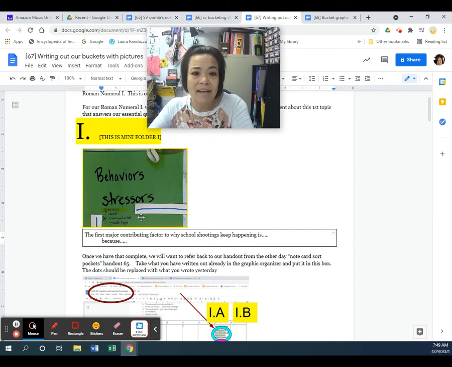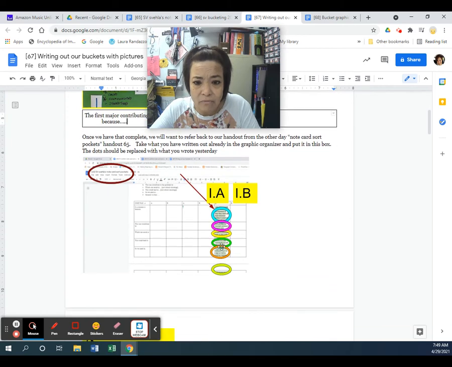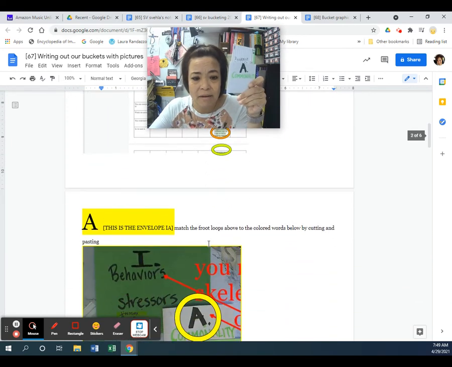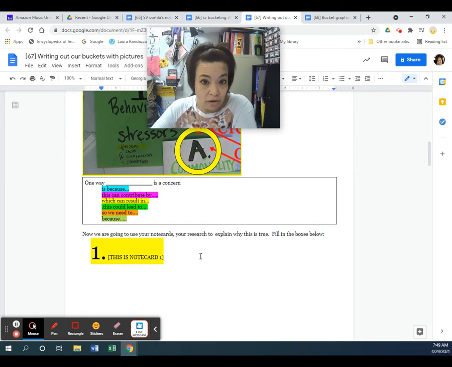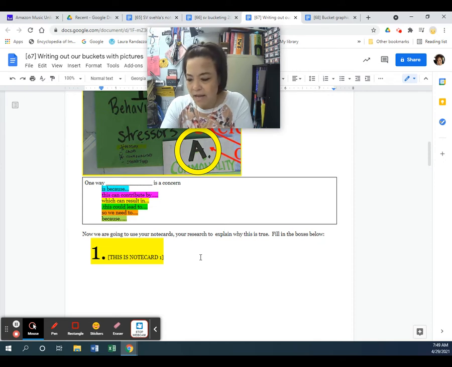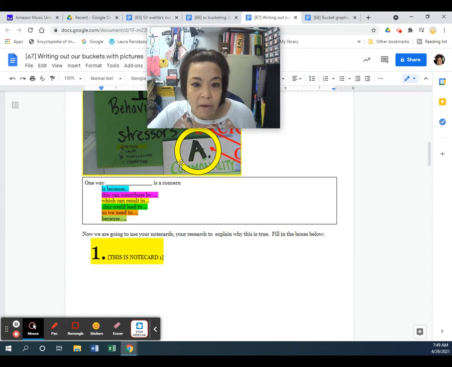And I've got my second couple of sentences based on what I filled out right here, and that is my pocket A. The next part is the note card. So whatever note card I use next, I am going to use one of these note cards that I have. So where is the one I use? Okay, so it's this note card. Okay, so I'm going to talk about that one first.